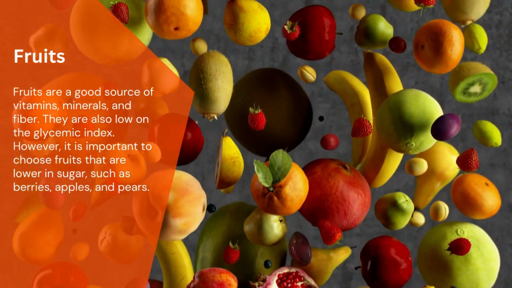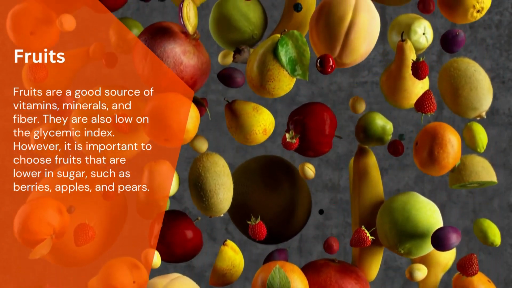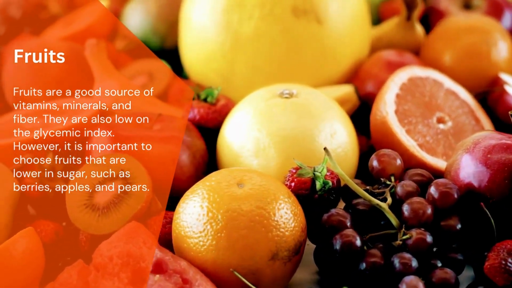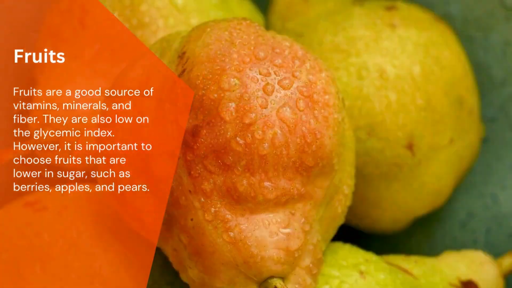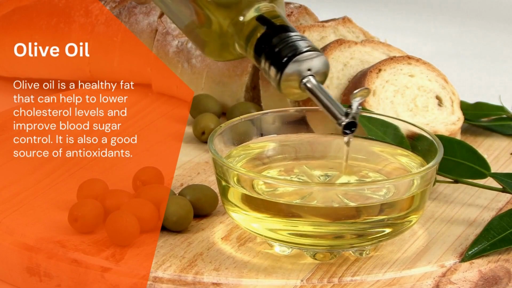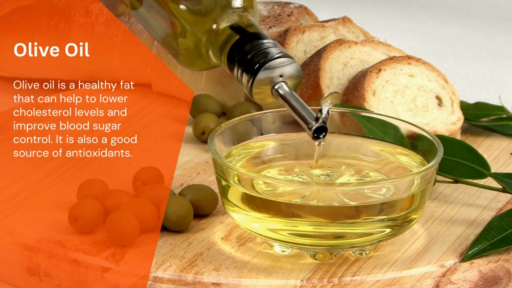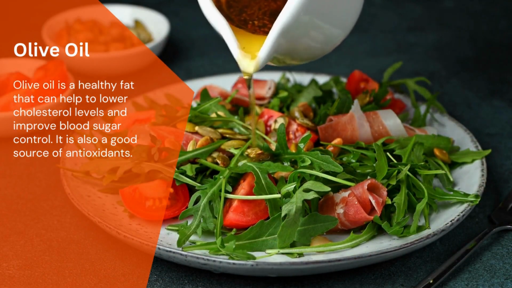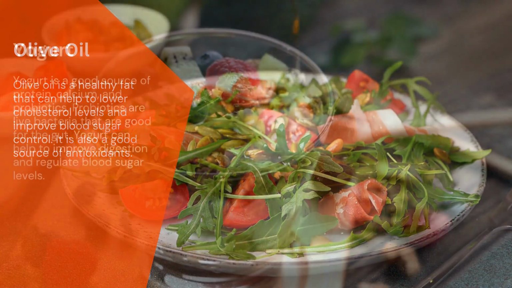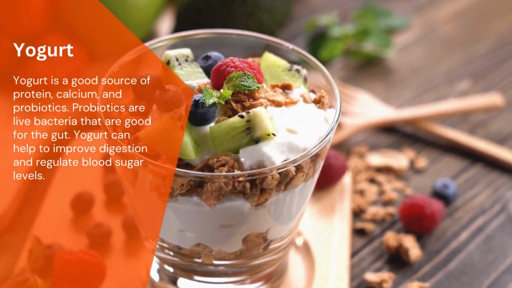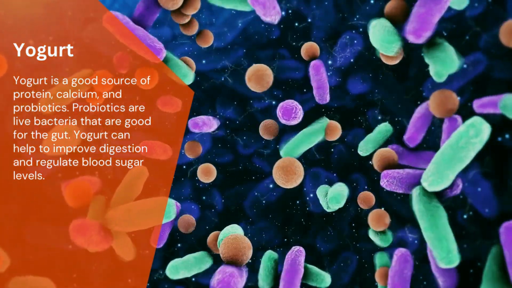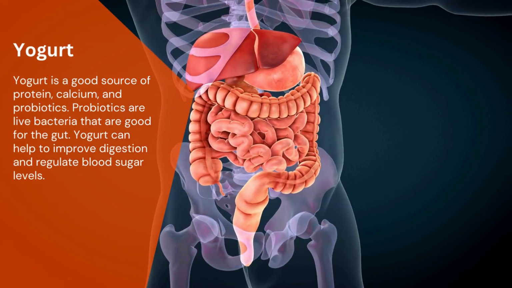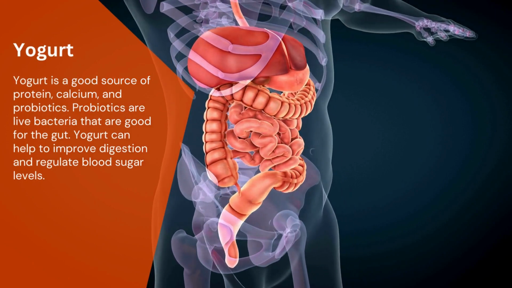Fruits are a good source of vitamins, minerals, and fiber. They are also low on the glycemic index. However, it is important to choose fruits that are lower in sugar, such as berries, apples, and pears. Olive oil is a healthy fat that can help to lower cholesterol levels and improve blood sugar control. It is also a good source of antioxidants. Yogurt is a good source of protein, calcium, and probiotics. Probiotics are live bacteria that are good for the gut. Yogurt can help to improve digestion and regulate blood sugar levels.